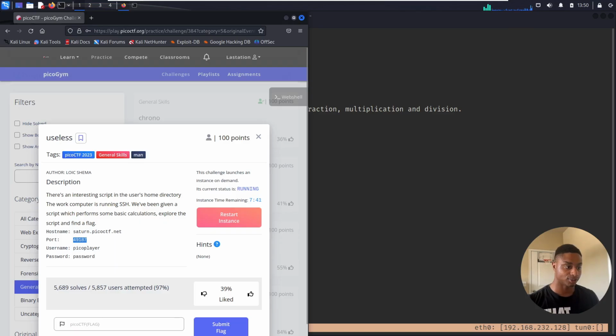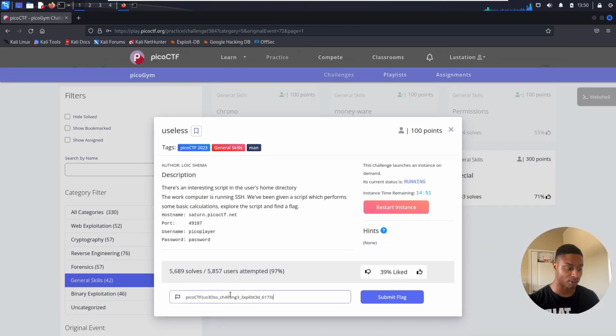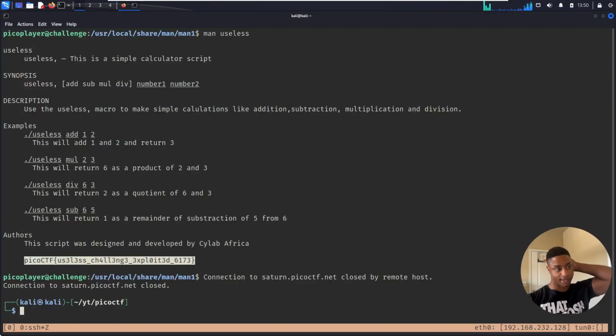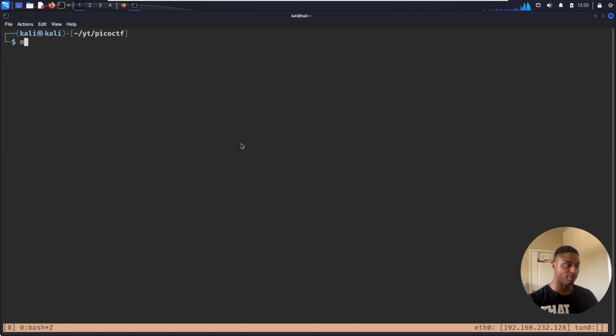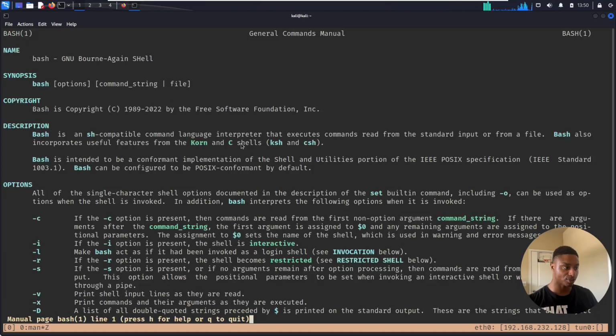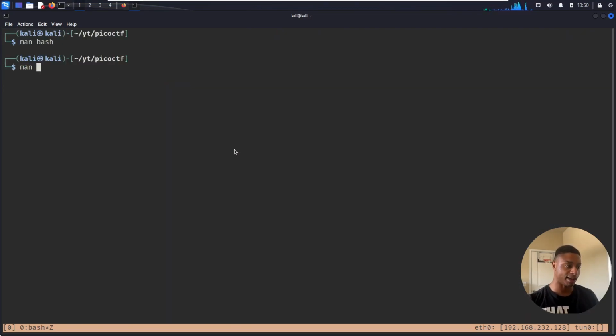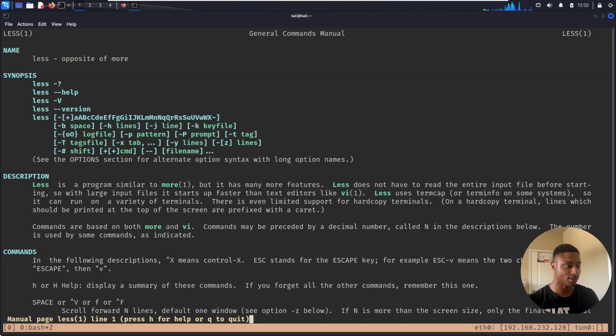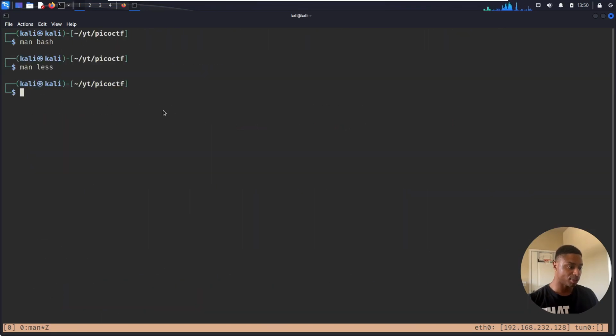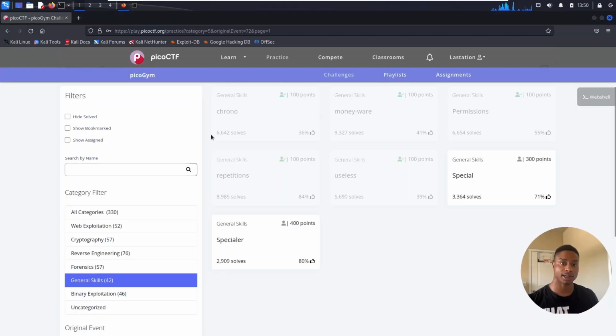So not useless at all. This is a neat little challenge. So if you're curious about any command, not just that, but let's say man of, I don't know, bash, you can read how to use the bash interpreter. You can do man of, I don't know, ls or just less. So pretty neat, pretty cool. If you are going to be using Linux somewhat regularly, especially, well, you will have to for picoCTF, reading the man pages and knowing how to navigate them, super useful.